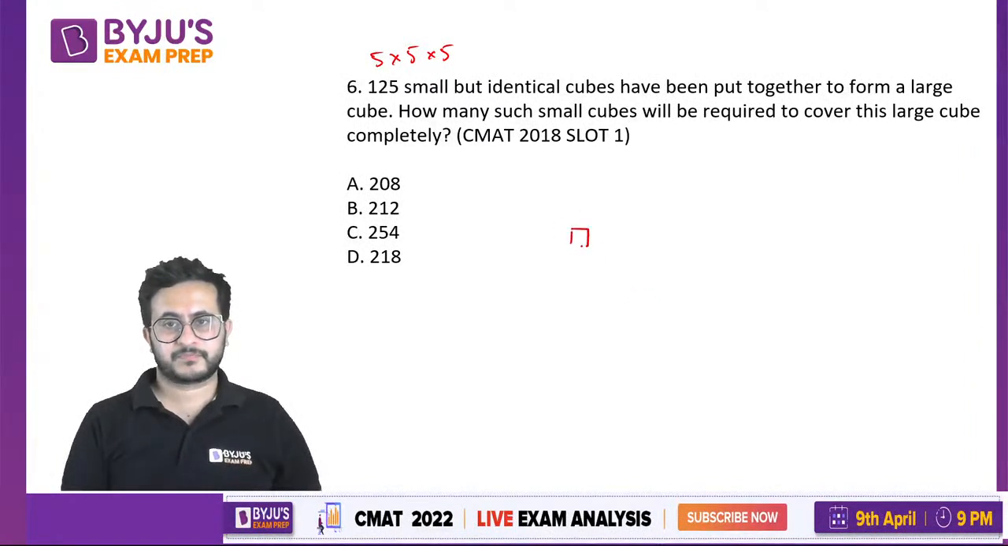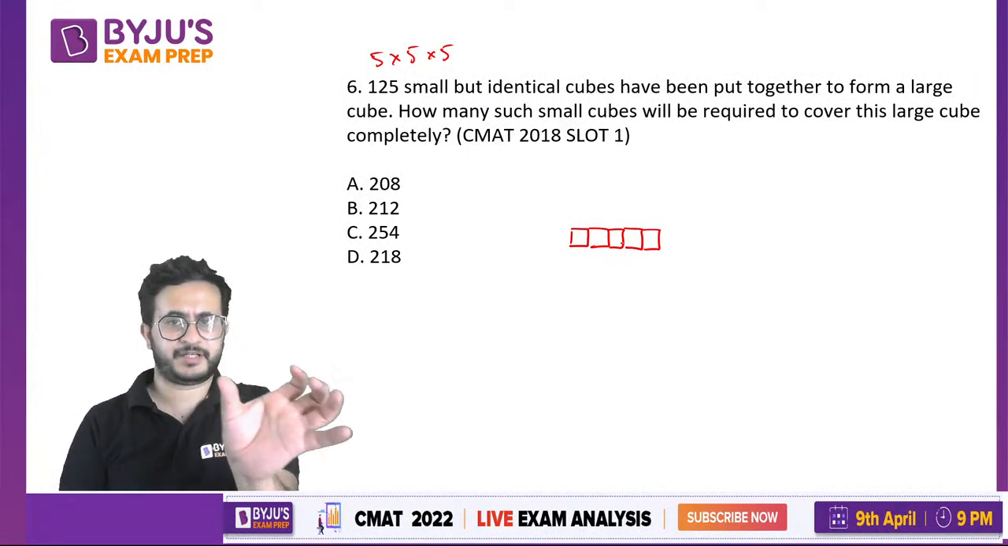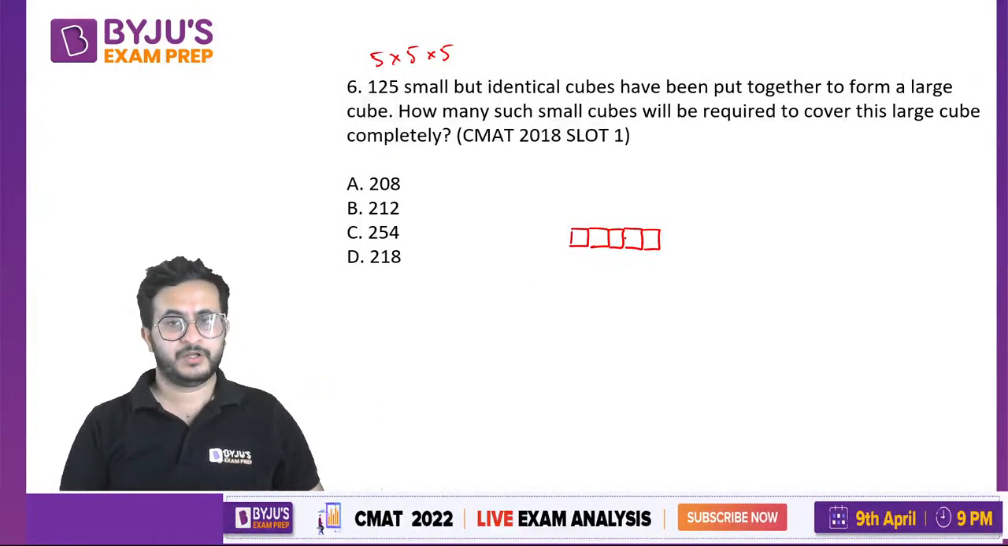Okay? Now suppose these are 5 cubes in one dimension, right? एक डायरेक्शन में देख रहे हैं हम, we are just taking the length. Okay, now we have to cover it. ठीक है, कोई चीज को कवर करते हैं तो क्या करेंगे? We have to cover something, what will we do?